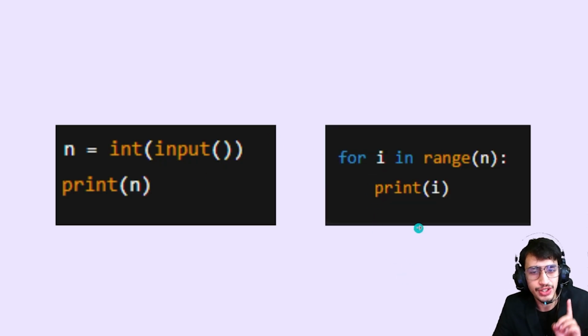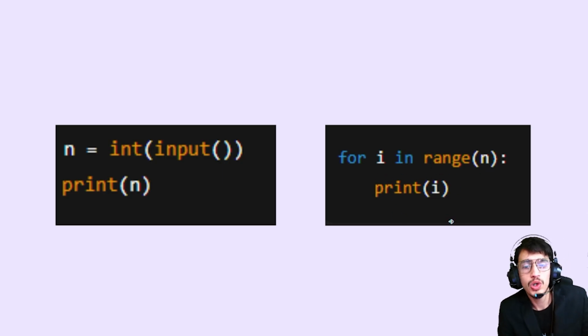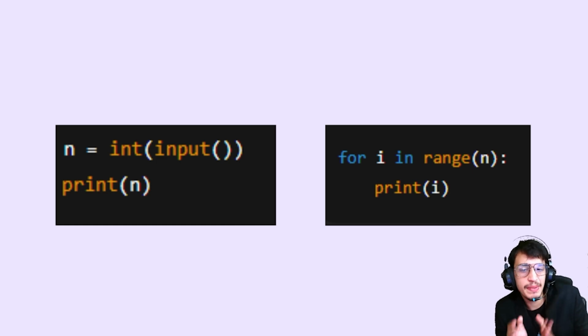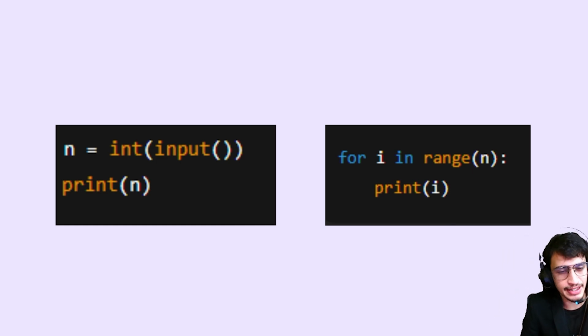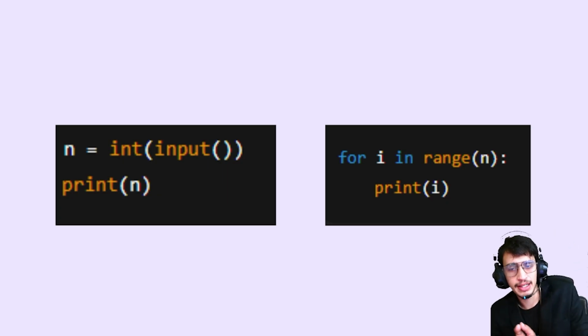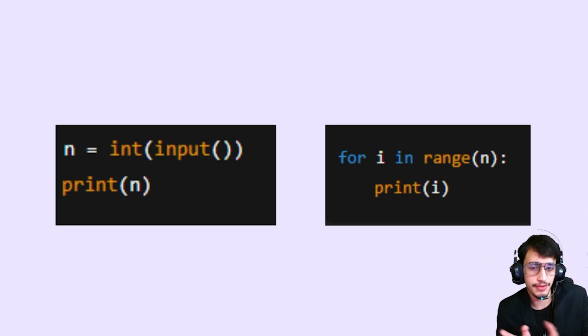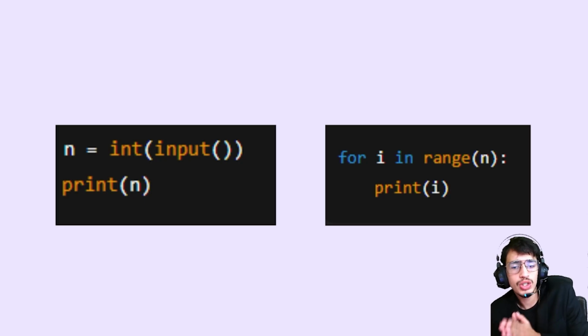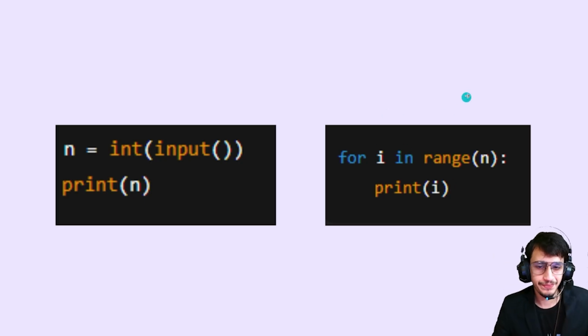And in this case, where there is a loop, for i in range n, print i, this will iterate and print n number of times. So if n is equal to 10, then it will print 10 times. If n is 20, it will print 20 times. So this is dependent on n. So this will be big O of n.